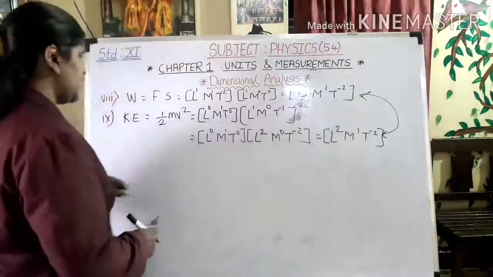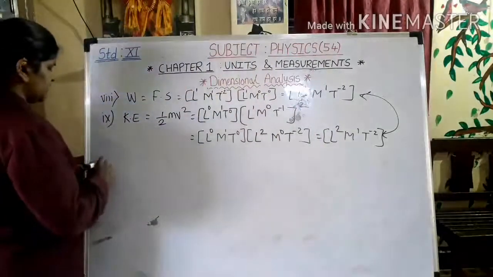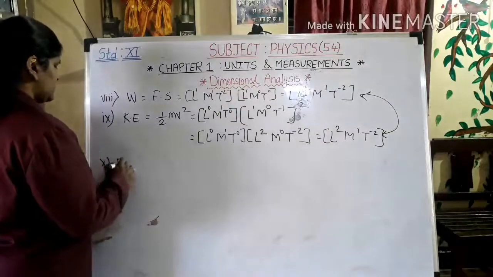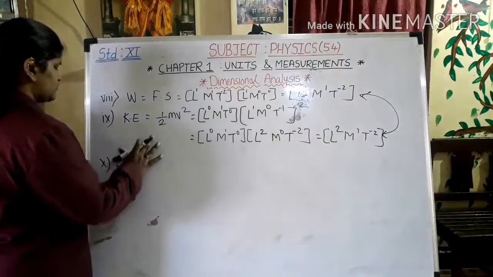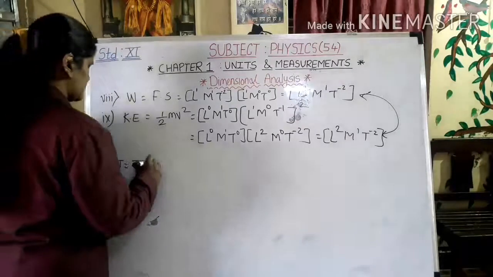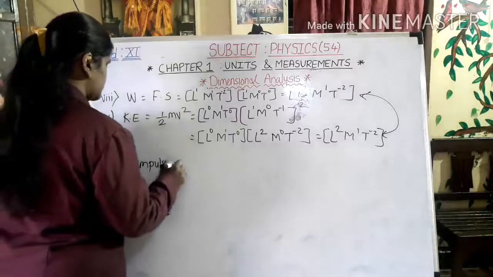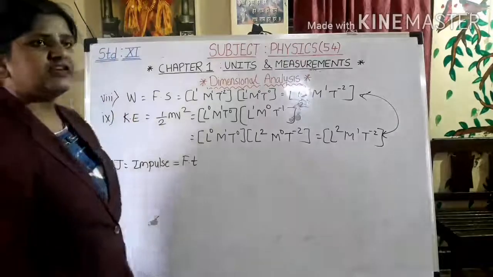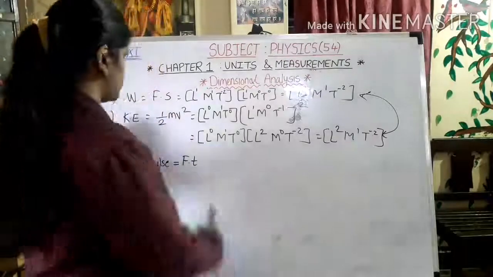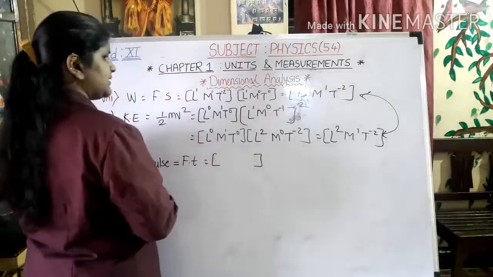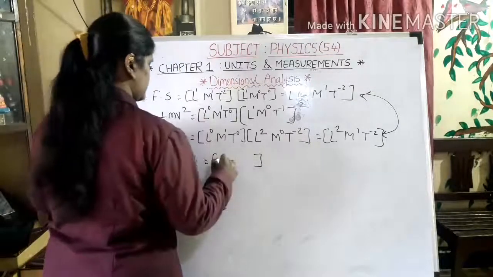Okay. Now I will move towards the next term, which is impulse. Okay. So I will find impulse, which is denoted by J actually. Impulse. It is given by F into T. This is the formula for impulse. So, force, dimensions for force over here.